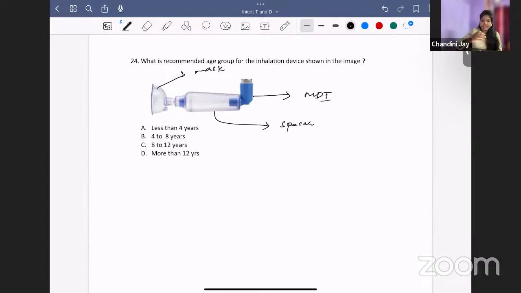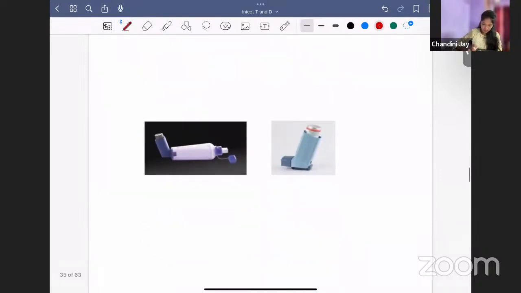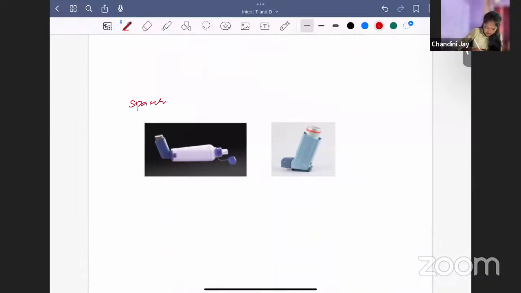So you have inhalation devices through which drugs are delivered in case of asthma. So this face mask, spacer, MDI is recommended for which age group? Less than 4 years, for small children, because they cannot directly take in the inhalers. For these children, you give face mask, spacer and MDI. What are the other devices? What is this? Here you can see spacer and MDI without a mask. Spacer plus